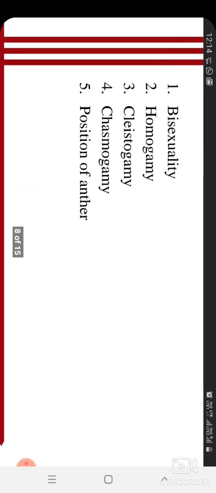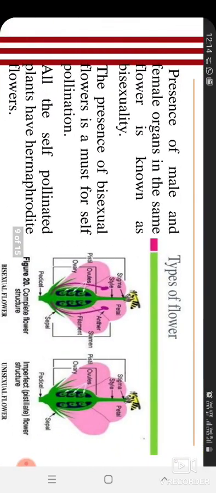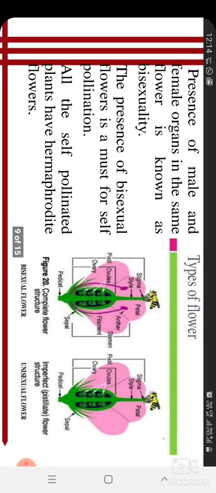Bisexuality means the presence of male and female organs in the same flower. That is, the anther and stigma are present in the same flower. If the male part is in one flower and the female part is in another flower, then it is unisexuality.